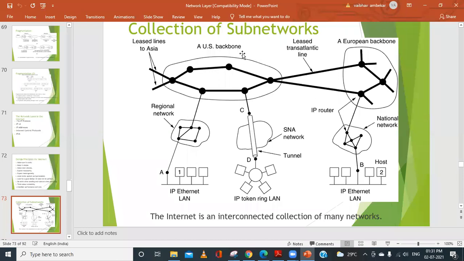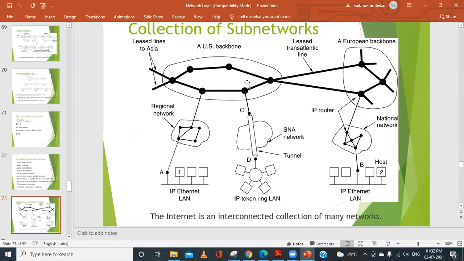So a backbone is basically a strong, large network made up of very high speed links, with a very high speed of data transmission. That we call a backbone. If we are transmitting information through the US, we can have a US backbone. If it is transmitted through the European countries, we can have a European backbone. In Asia, we can have an Asian backbone, and so on and so forth.